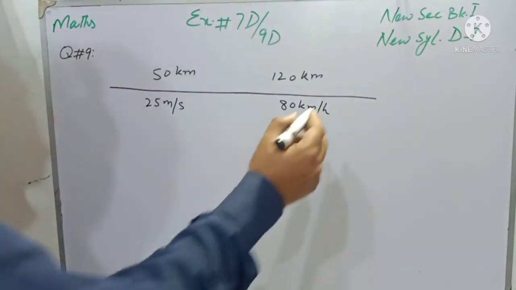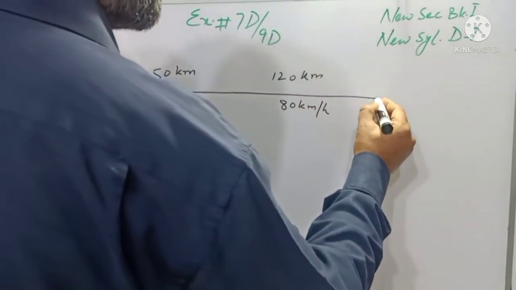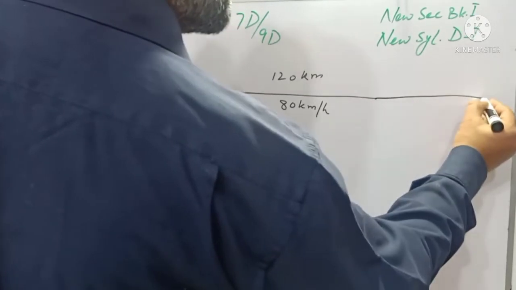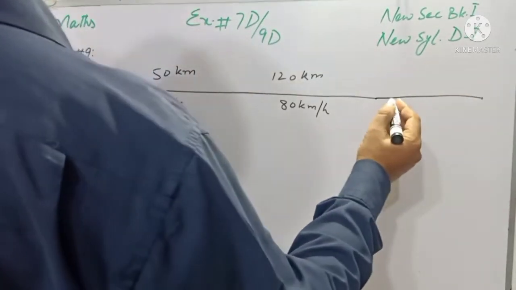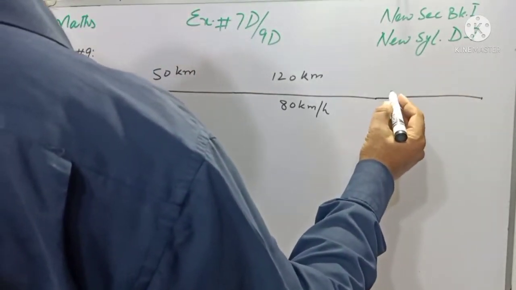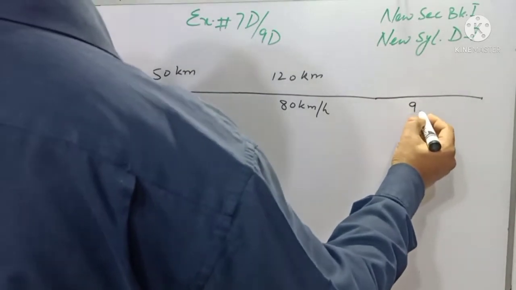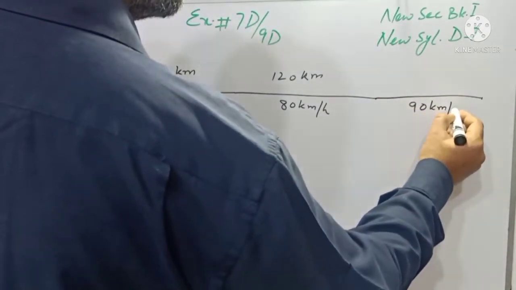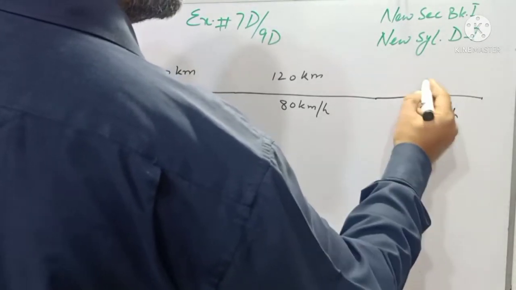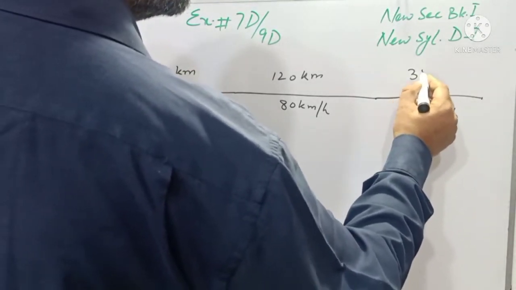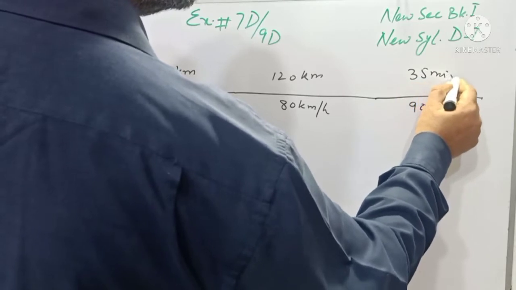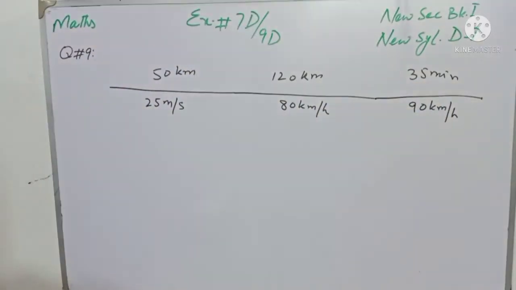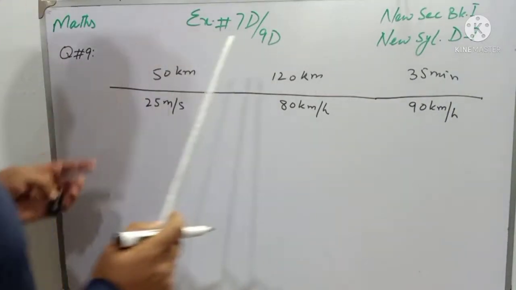And the last part of the journey, the car completes its journey with an average speed of 90 kilometer per hour in 35 minutes, and the time is 35 minutes. We have to find the total average speed for the entire journey.